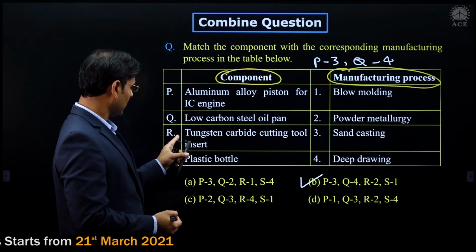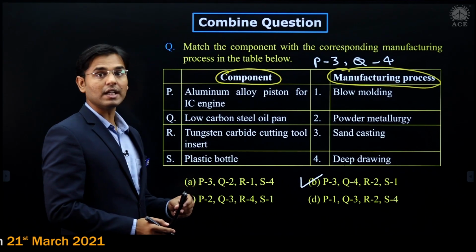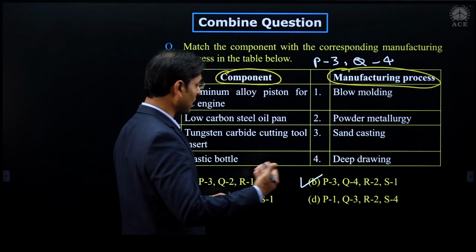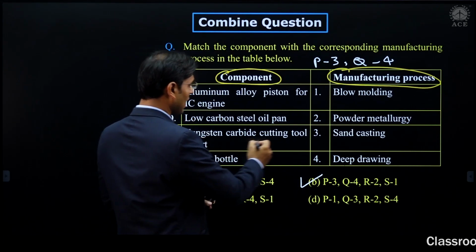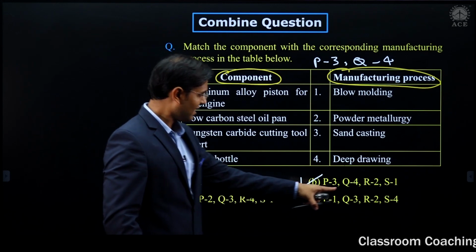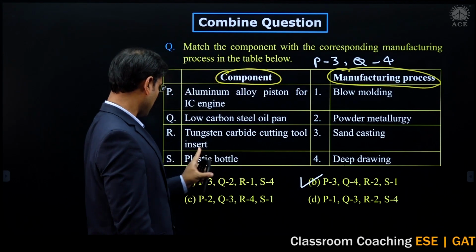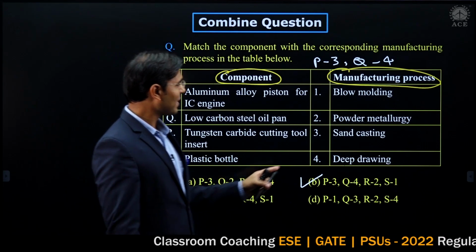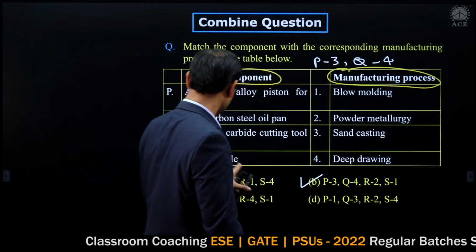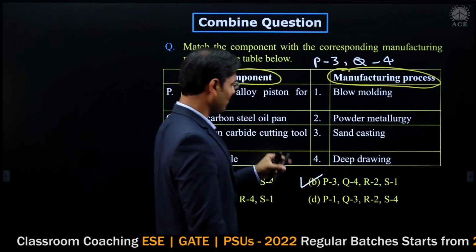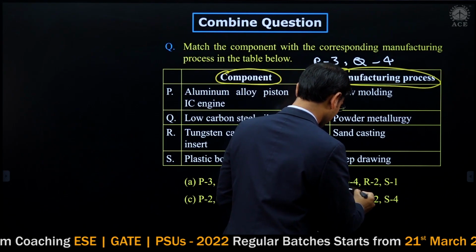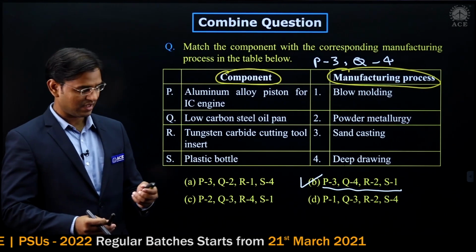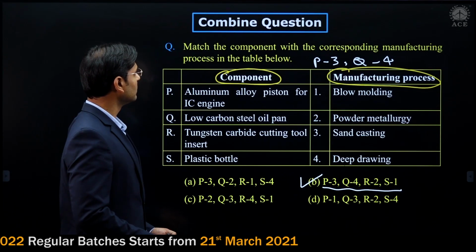Just see the R, tungsten carbide cutting tool insert. Very famous. Powder metallurgy is the manufacturing method. Then answer for R is 2. Just see R2, right answer. And last one, plastic bottles. Very, very easy. The plastic bottles are made by blow molding. Then answer for S is 1. This answer is right answer, correct answer. Very easy question. Now see the again next combined question.